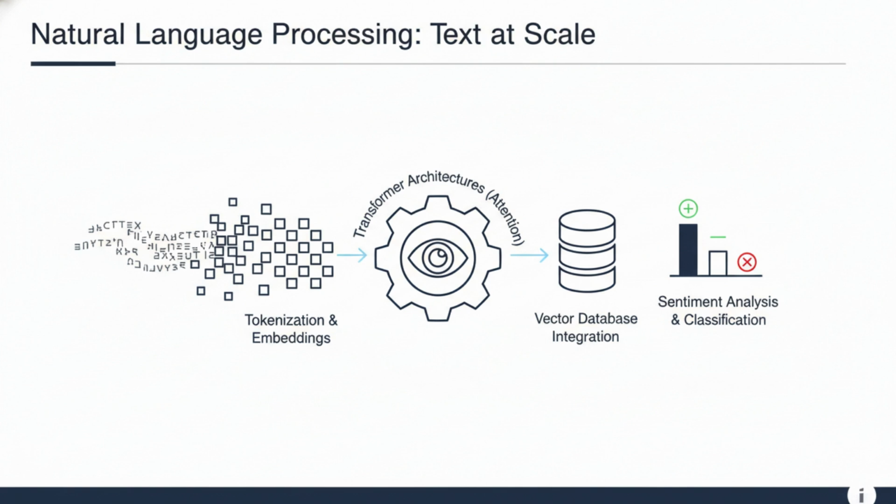Scaling NLP requires specialized vector databases for retrieval-augmented generation, or RAG, and low-latency caching strategies for common queries. Sentiment analysis and translation services must be architected for high availability, often utilizing geo-distributed inference nodes to reduce round-trip time. The computational cost of maintaining state and long-form conversations requires efficient memory management and KV cache optimization to prevent latency spikes as tokens accumulate.